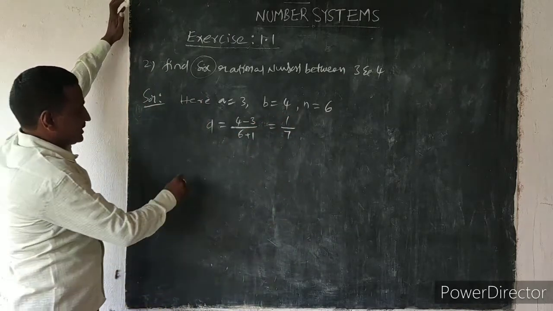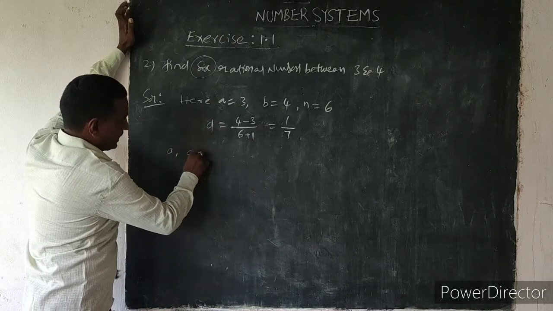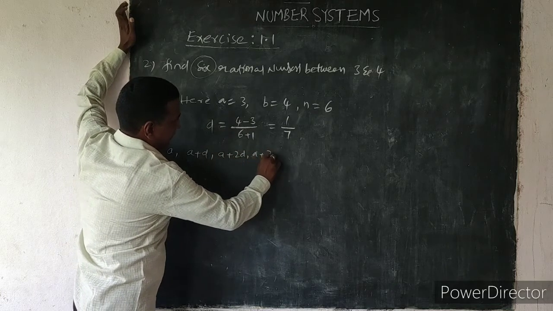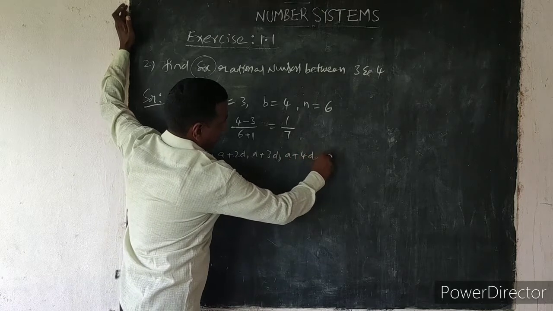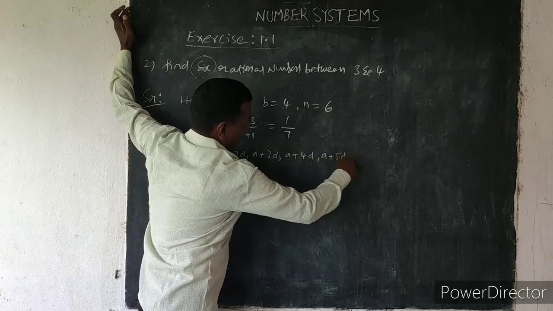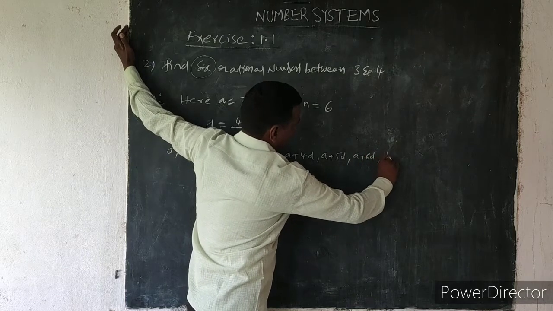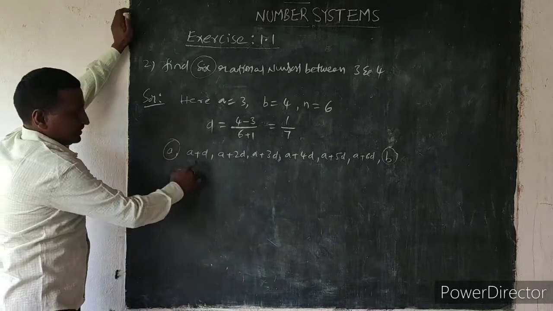Actually, what are the numbers? A is one number, and the next numbers are A plus D, A plus 2D, A plus 3D, A plus 4D, A plus 5D, A plus 6D, and then B. Between the two numbers, here are the 6 numbers.